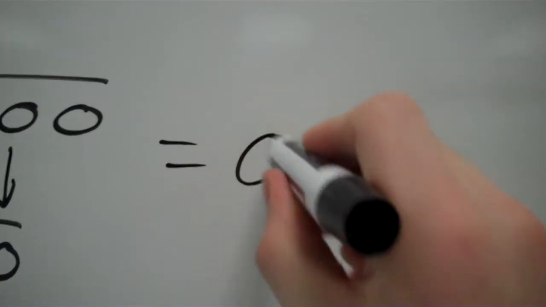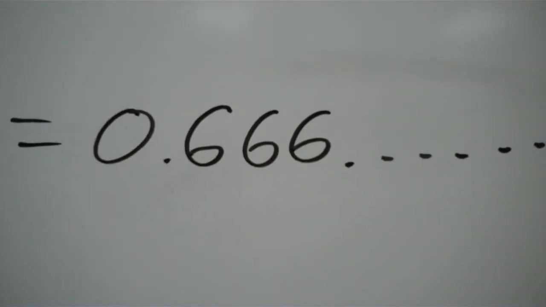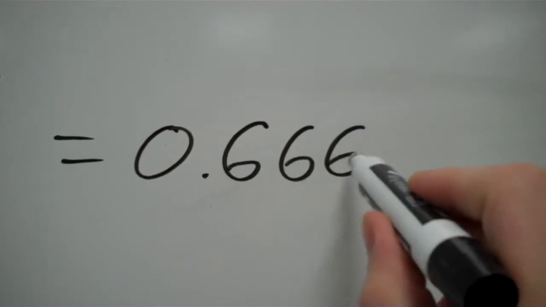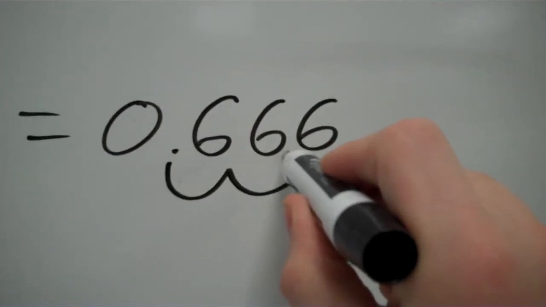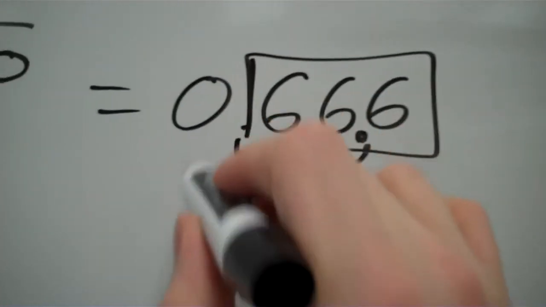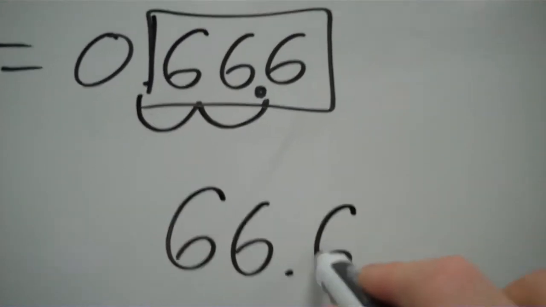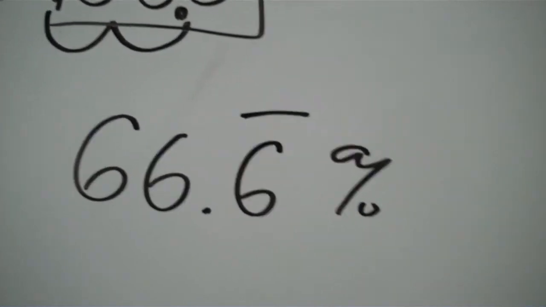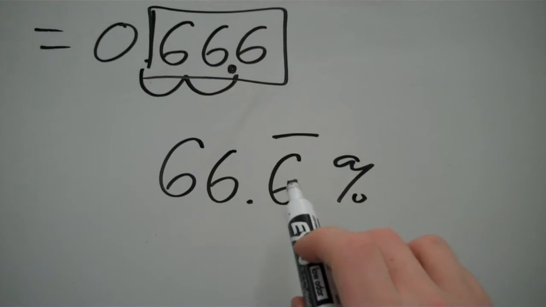So I can write this as 0.666, and it's just going to go on like that. This is, remember, how we have to write these. I have to go out to at least 3 places right here, because I'm going to go 1, 2, and put my new decimal place between those 2. So my new answer is going to be this. 66.6 repeating percent.